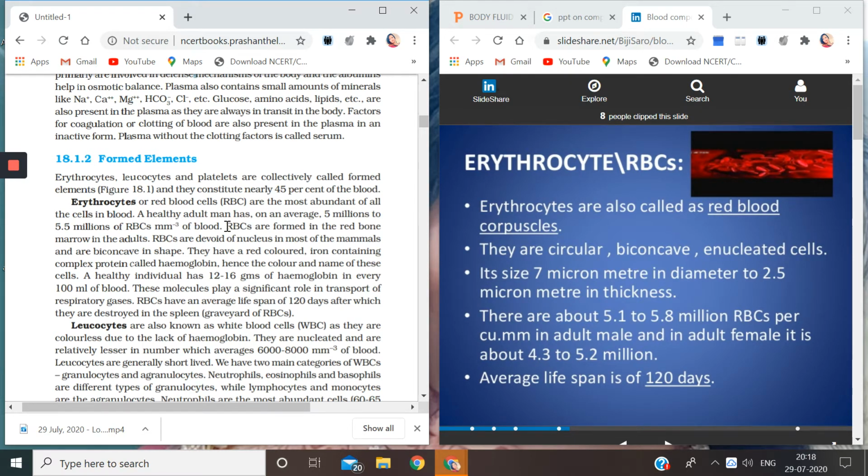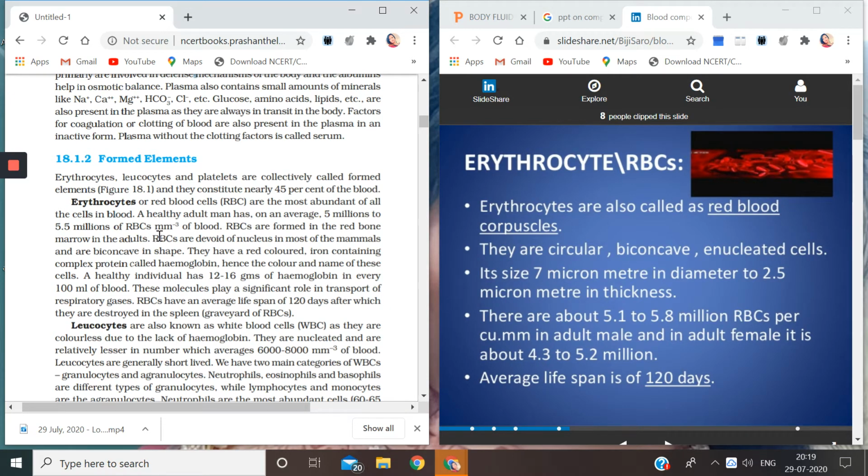Children, RBCs are formed in red bone marrow in the adults. Now you know we have a vertebral column, and inside that is the spinal cord. So there is bone marrow present there. So RBCs are formed in the bone marrow.